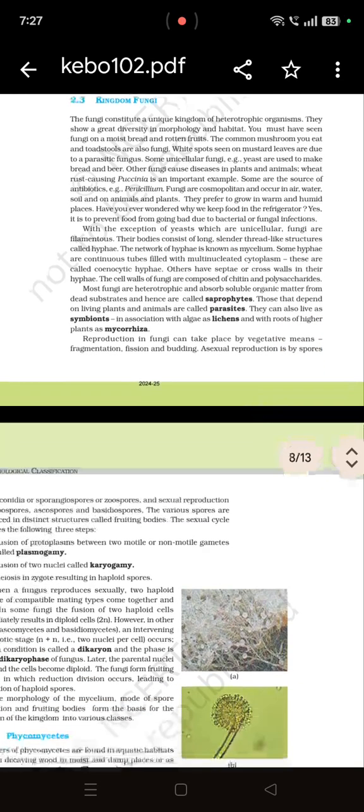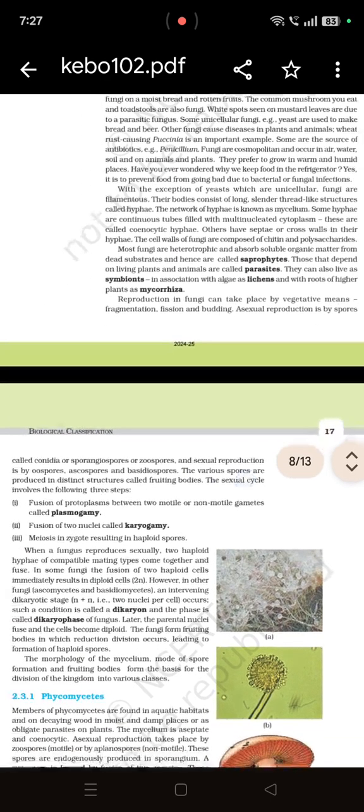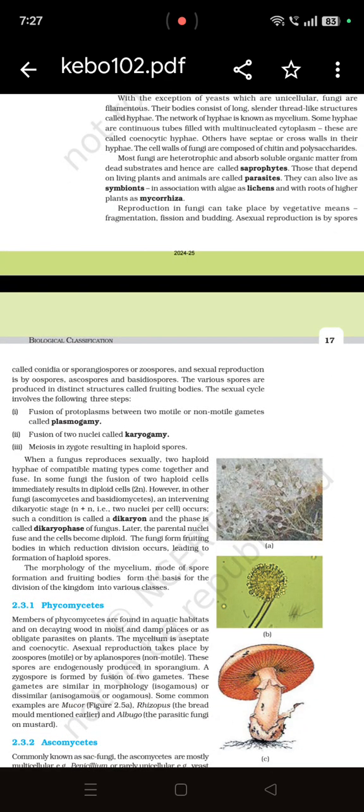Reproduction in fungi takes place by vegetative means like fragmentation, fission, budding. Fragmentation means when one segment of fungi divides into many fragments. Fission also means fragmentation, but it divides into 2. And budding means when a bud is formed from a parent body, it gets detached from it and a new organism is formed. This we have studied in the lower classes also.